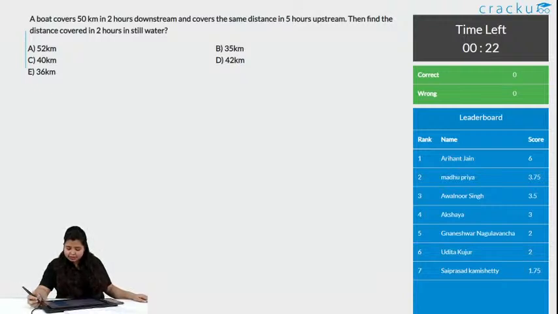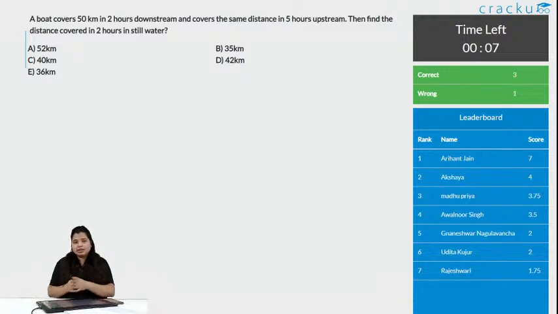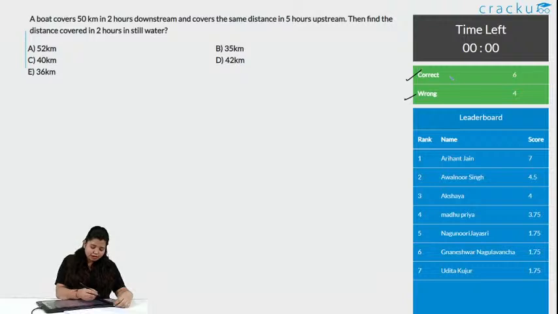Seconds remaining. Okay, 2 people got this correct. Use the same logic as I have said, upstream, downstream. You will get 2 equations, solve them, you will get the answer. Okay, with this we have 6 correct answers and 4 wrong answers. Let us see how do we solve this.